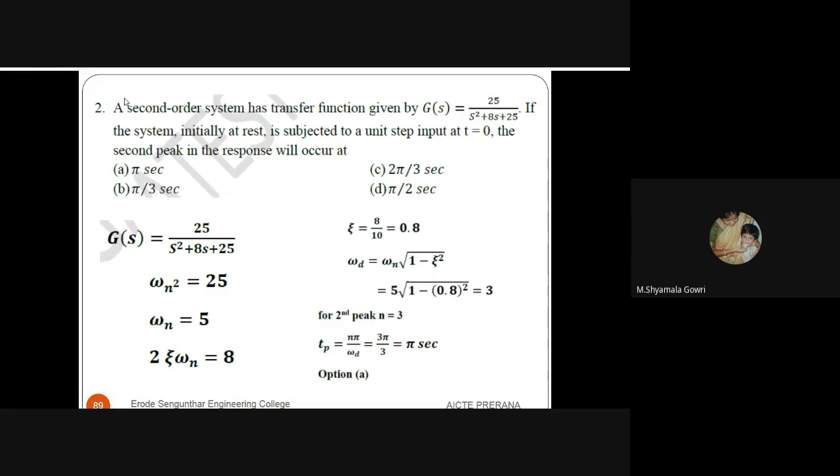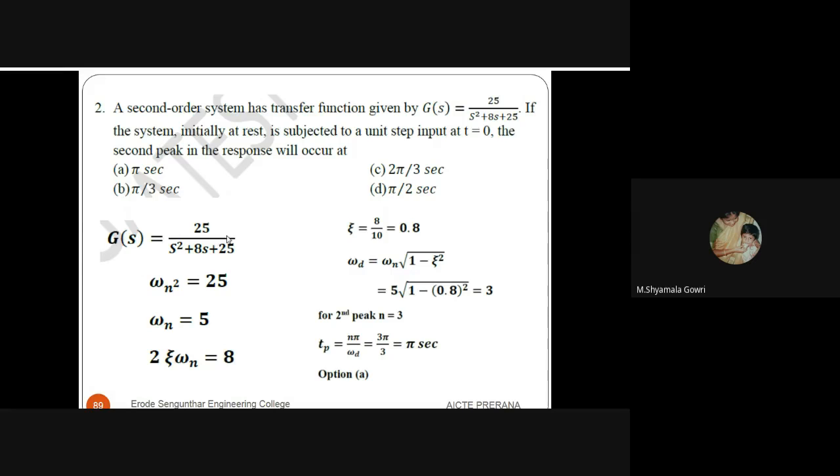See the next question. The second order system has a transfer function given by G of s equal to 25 divided by s squared plus 8s plus 25. If the system is initially at rest and is subjected to a unit step input at t equal to 0, when will the second peak in the response occur? See the solution.